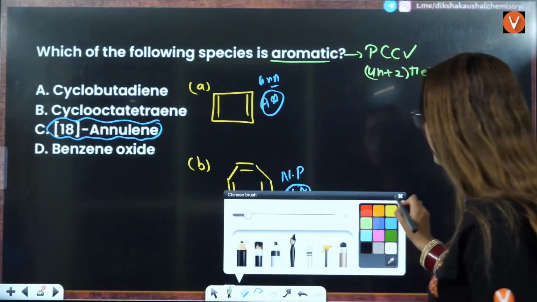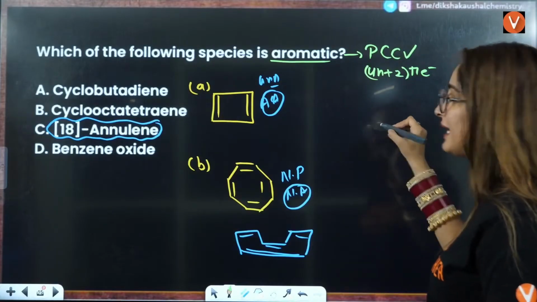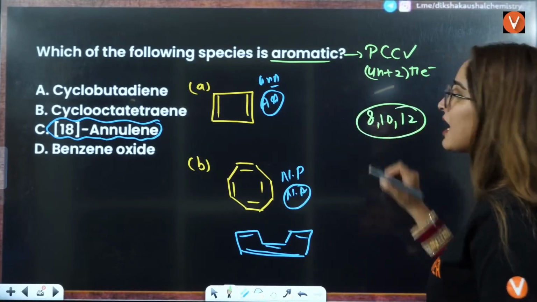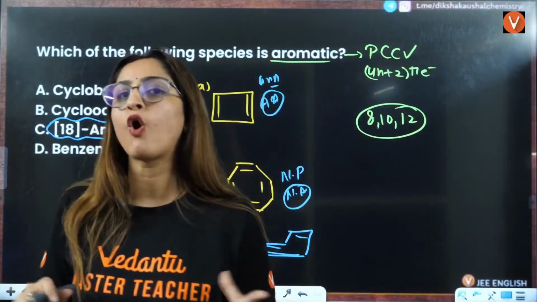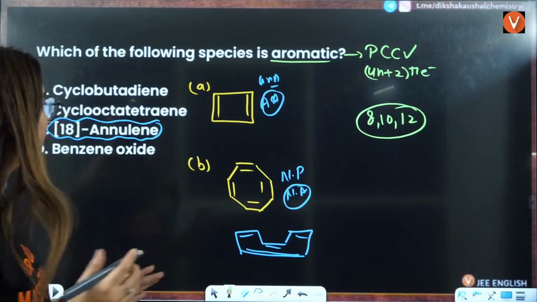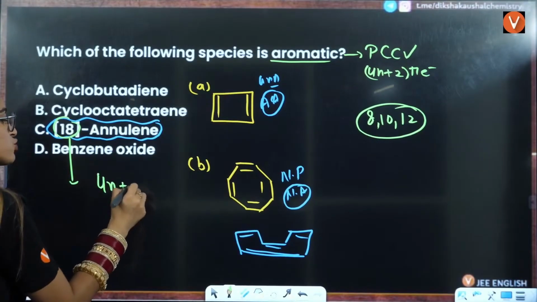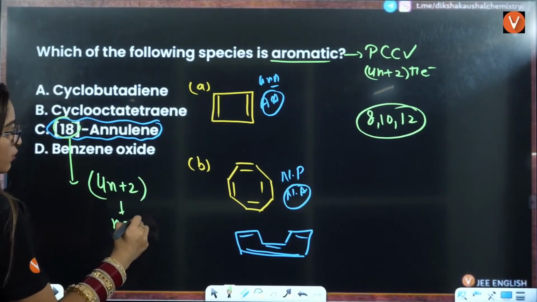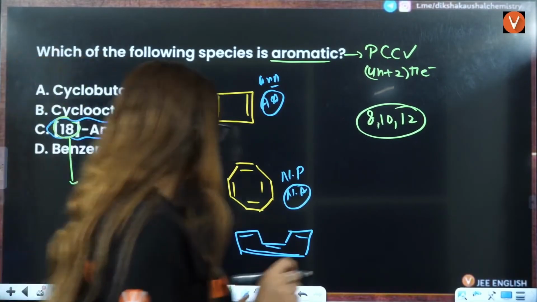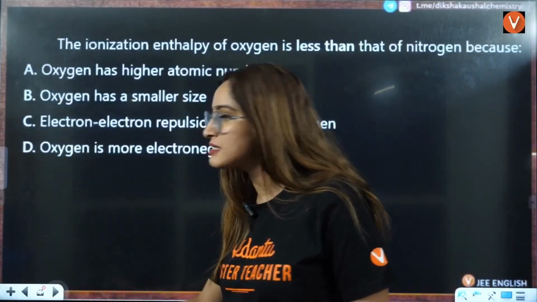Then, if you talk about 18-annulene here, right? In benzene oxide, 10, 8, and 12 are non-planar, so that is why they will be non-aromatic. Rest of them can be aromatic or anti-aromatic depending upon the number of electrons. So this has 18 electrons, that means it is of 4n plus 2 pi. If you put n equals 4, you will get 18 electrons. That means you have 4n plus 2 pi. So this is your aromatic compound. So C is the correct answer.